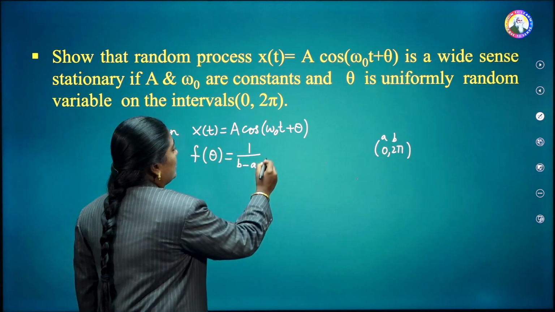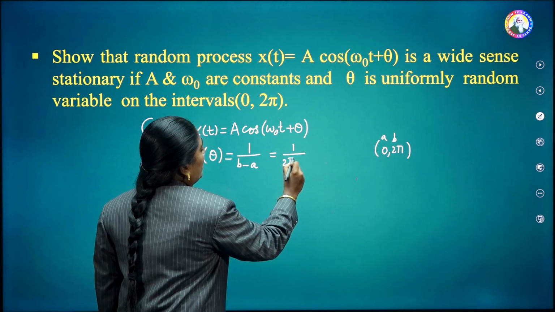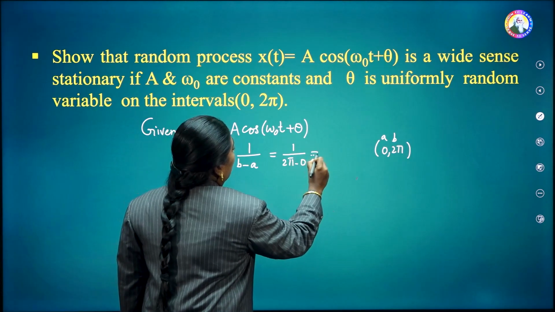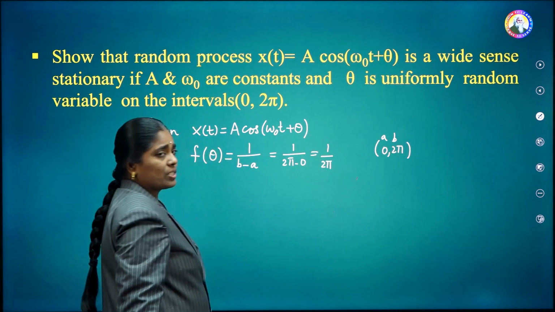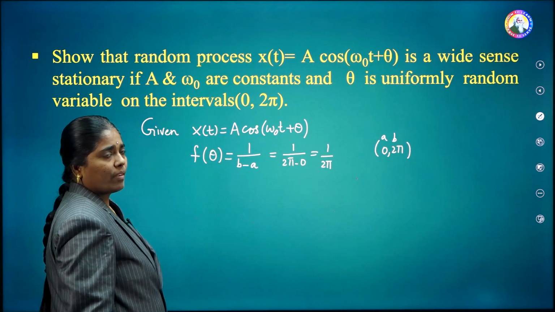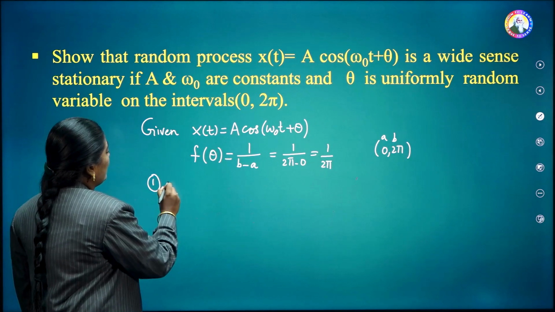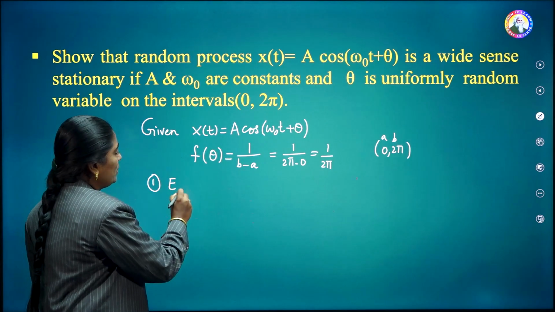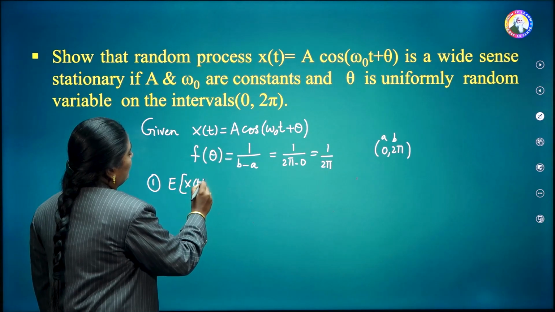Therefore, this is equal to 1 by 2 pi minus 0, that is equal to 1 by 2 pi. This is the density function of theta. Now, in the first step, we have to calculate the expected value of the random process, that is E of x of t.